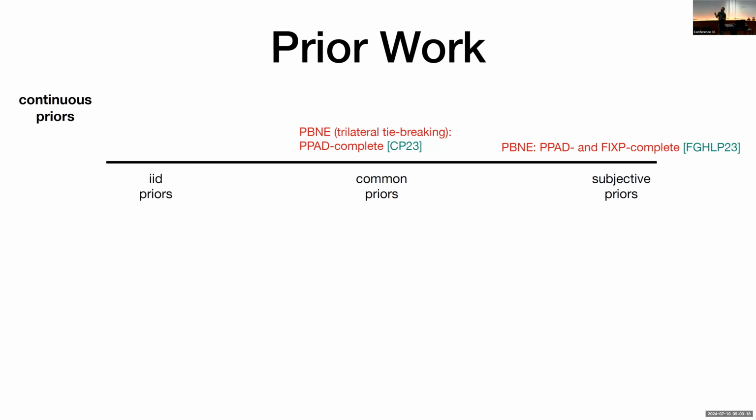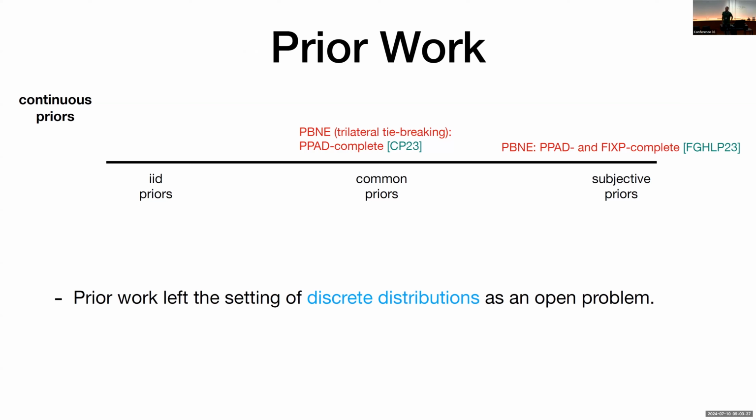As one of the main questions in the field is the setting of common priors, what we tend to do is, because it's easier to prove hardness results in the more general case, we do this. And then we also try to approach the problem from the more specific case and try to prove some positive results there. But all previous literature focused on the case of continuous priors. And as you guessed by my title, we will be focusing on discrete distributions, which are also very well motivated because of representation issues in a computer, for example, that runs instructions.